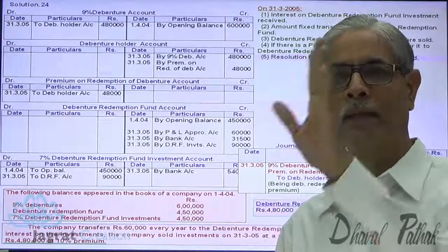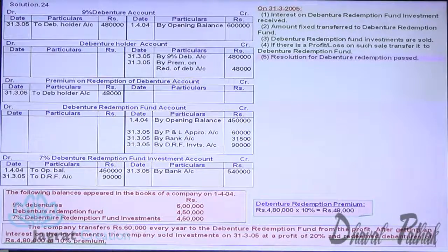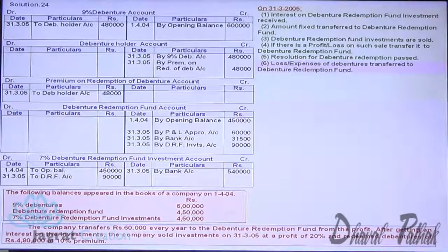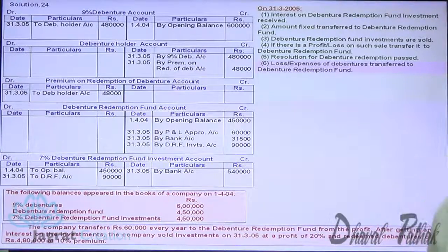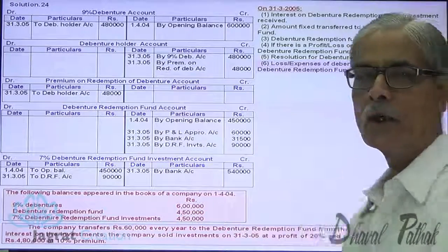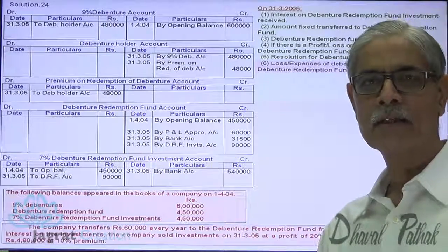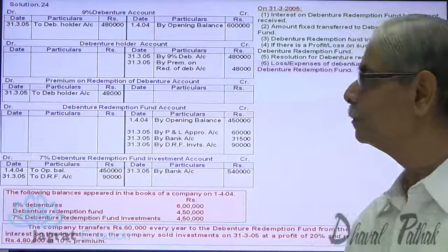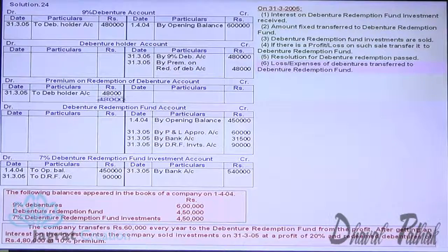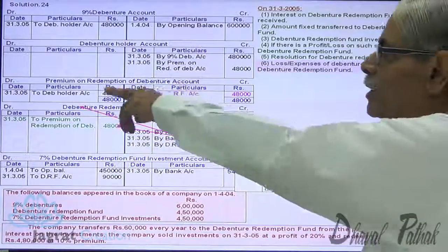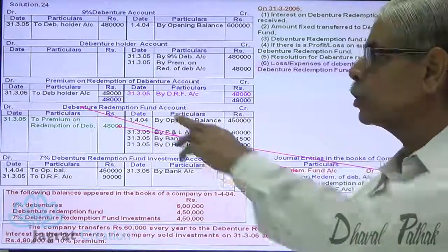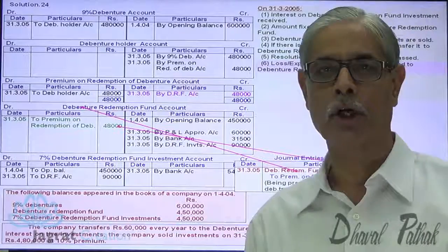Now let us pay it. Losses and expenses for debentures are transferred to debenture redemption fund. So this is a loss. The 48,000 redemption premium is treated as a loss. That should be transferred to debenture redemption fund account. This loss is debited to debenture redemption fund account. So debenture redemption fund account debit to debenture redemption premium liability account credit. So this liability is treated as a loss and is being written off.